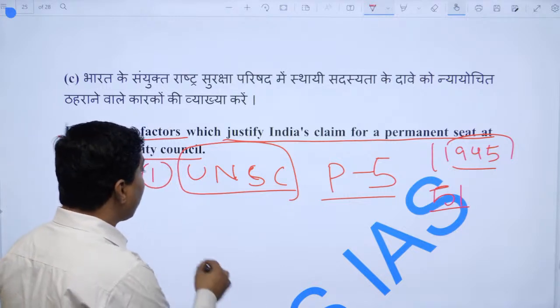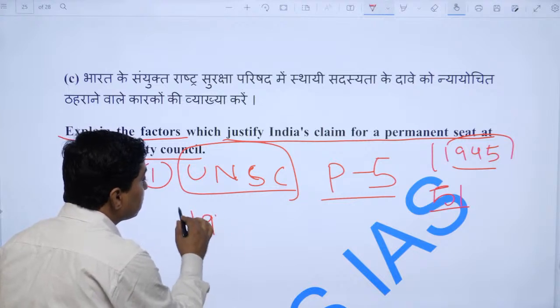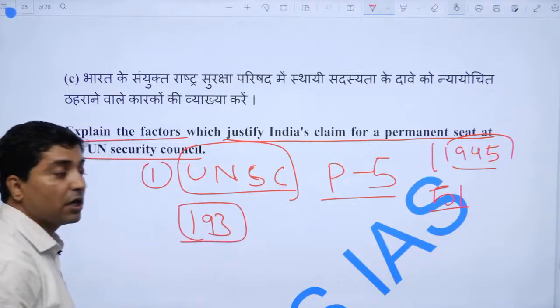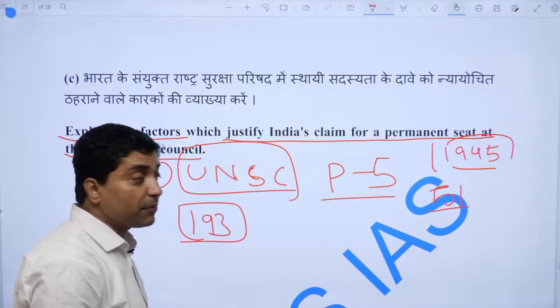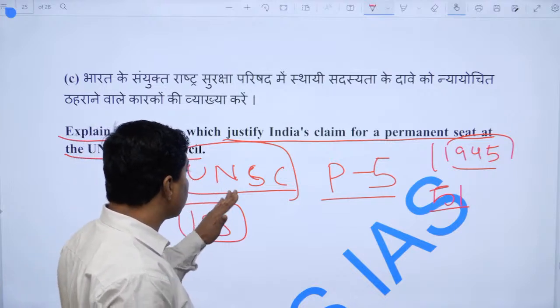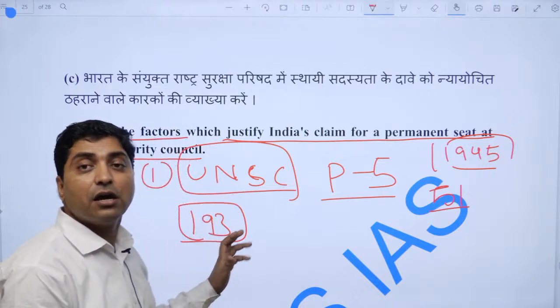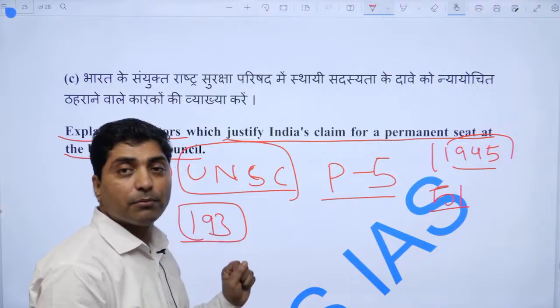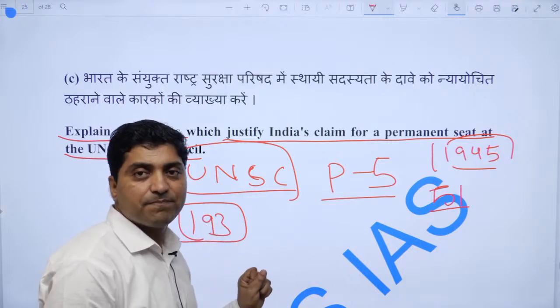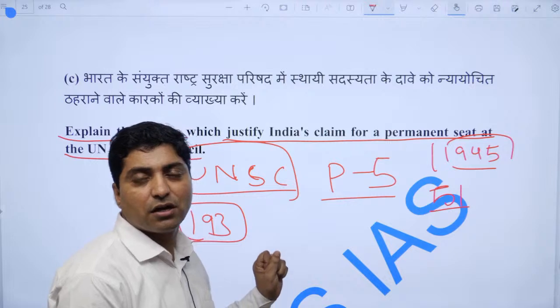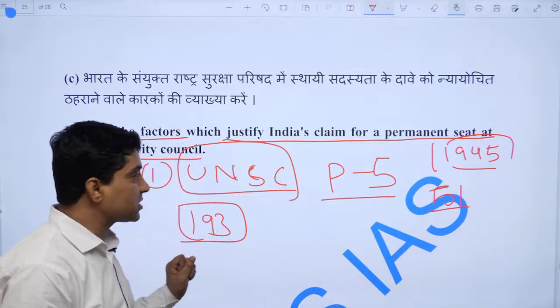Now we have 193 members in the United Nations General Assembly, but the Security Council is still an exclusive body of 5 countries: US, Russia, China, UK and France.